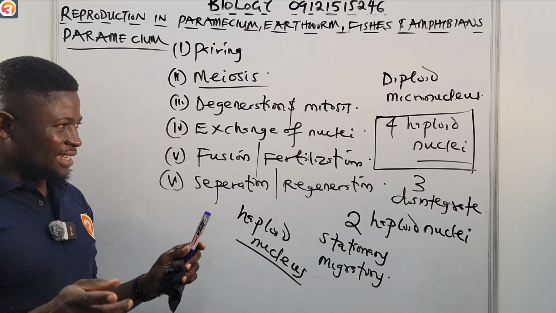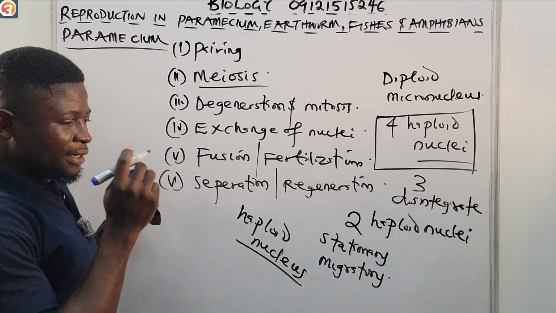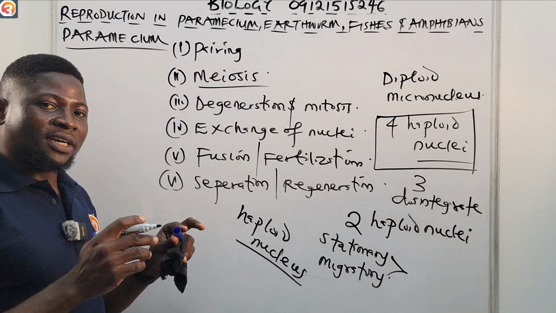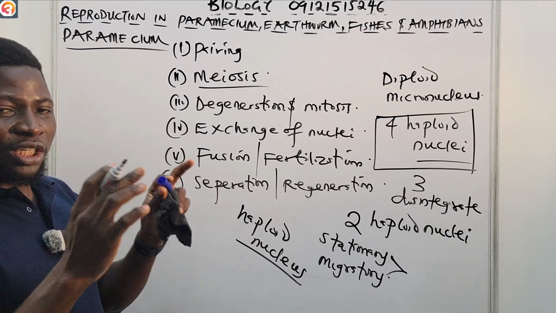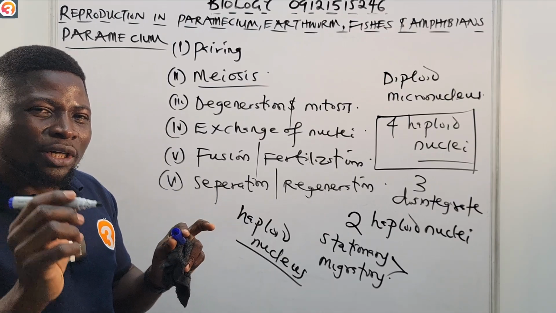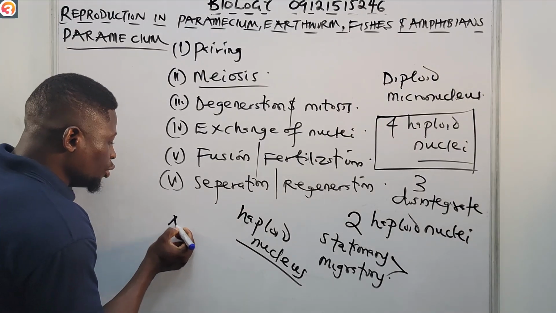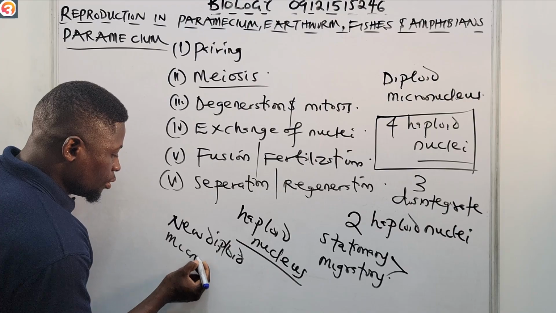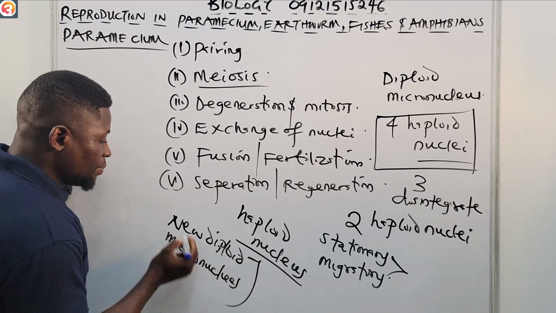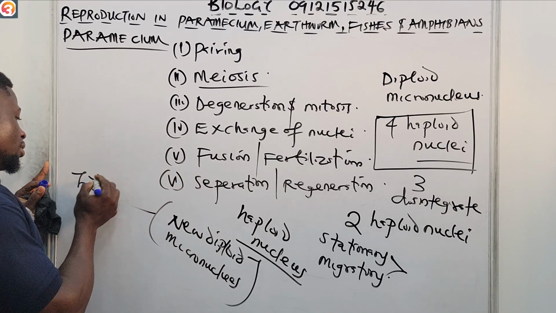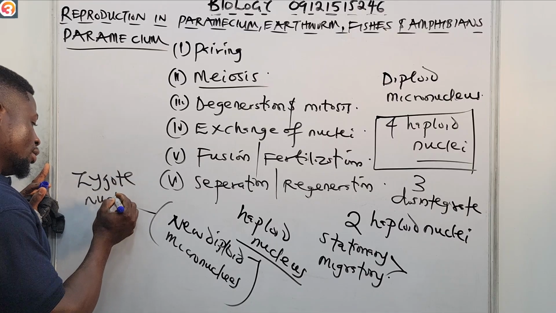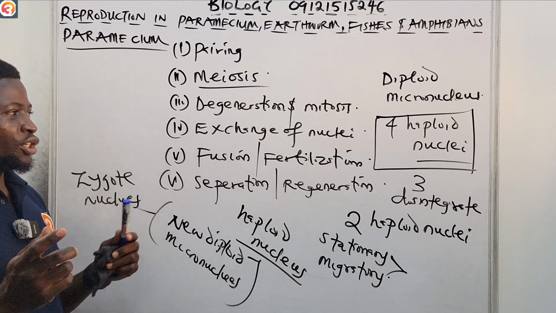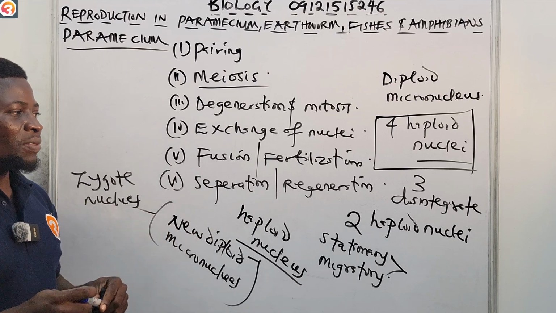And that will now take us to fission and fertilization. In fertilization, the migratory nuclei will fuse with the stationary nuclei, forming a new diploid micronucleus. This new diploid micronucleus is also called the zygote nucleus. And that will now take us to separation and regeneration.